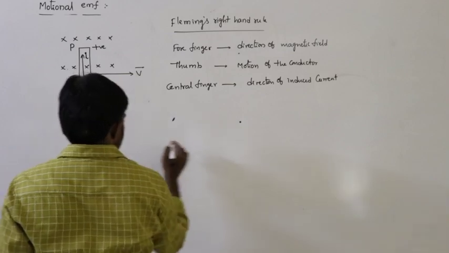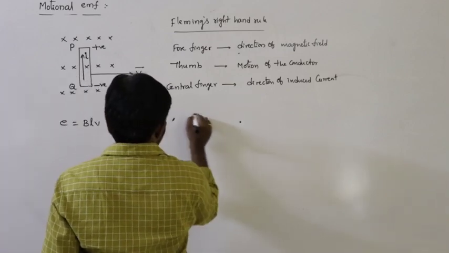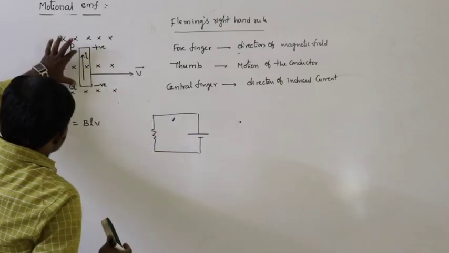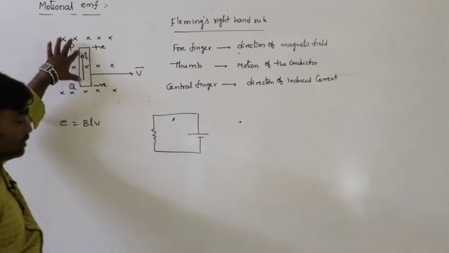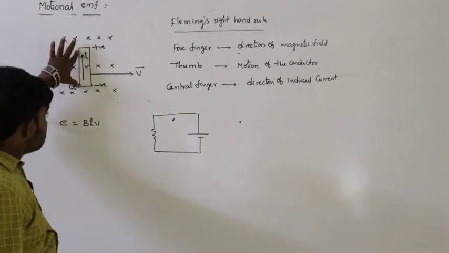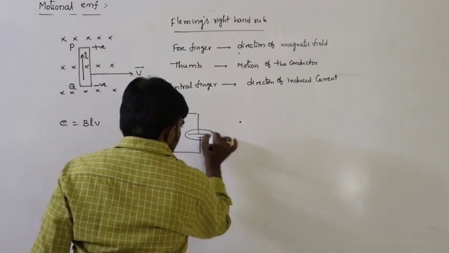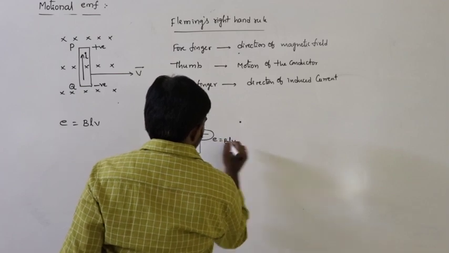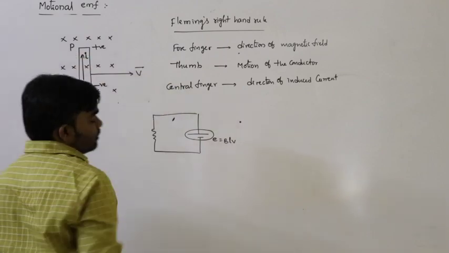This arrangement is the external circuit, and this conductor acts as the energy source. We discussed this previously. So this is the battery, with EMF E equal to BLV.